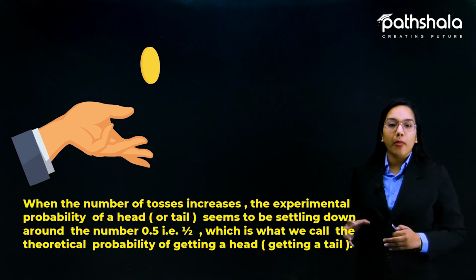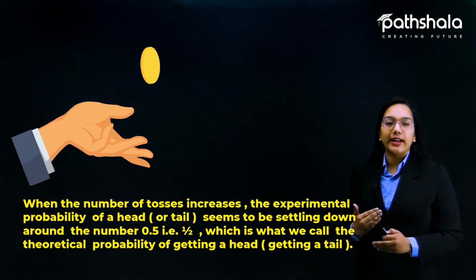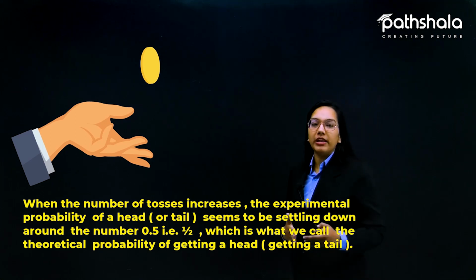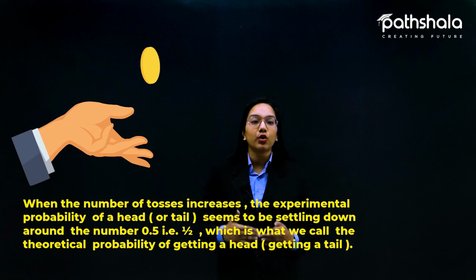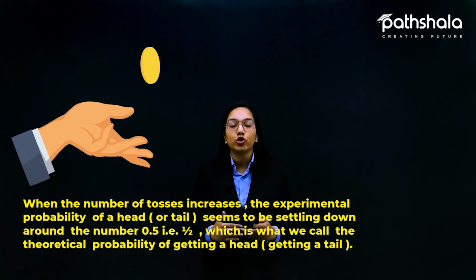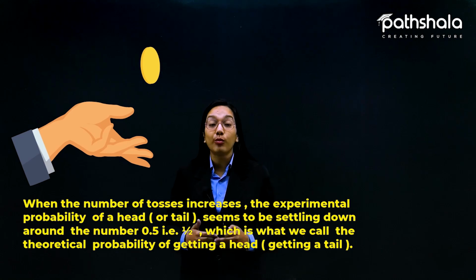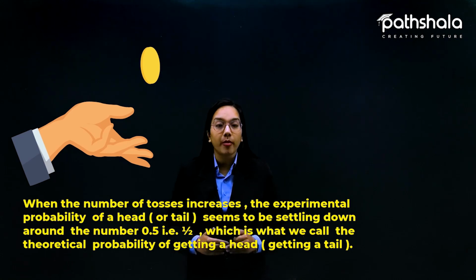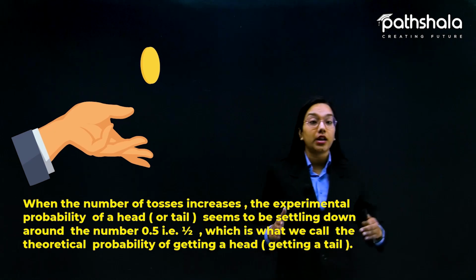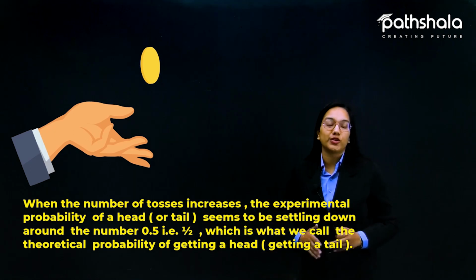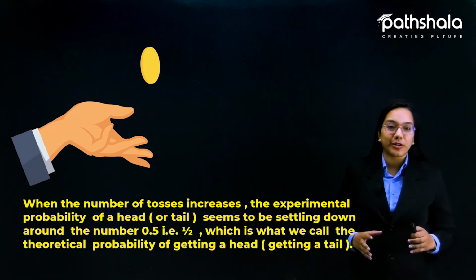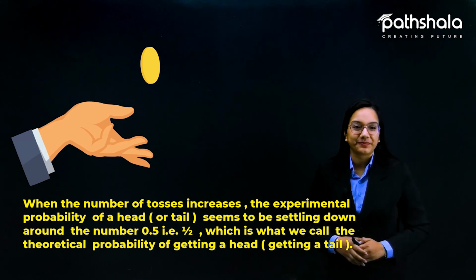We call this probability, half, the theoretical probability, and this is our approach today: we will learn about probability through the theoretical approach rather than the experimental one. So this is the introductory part of our chapter, probability.